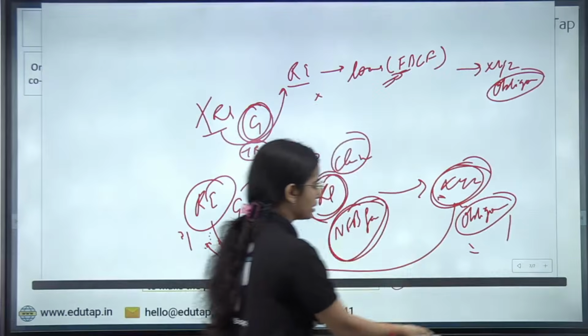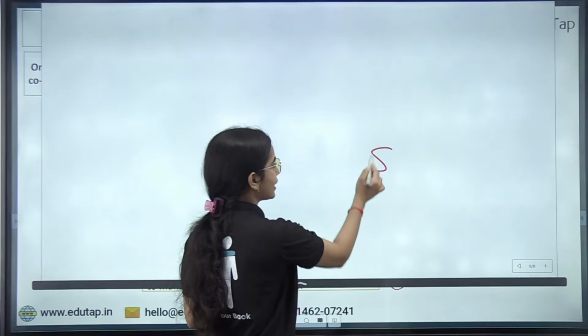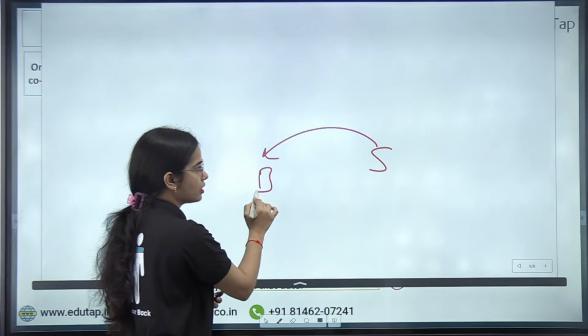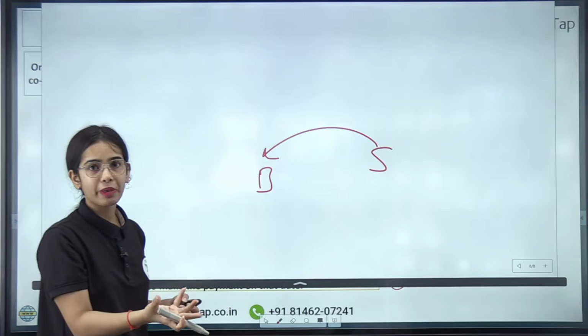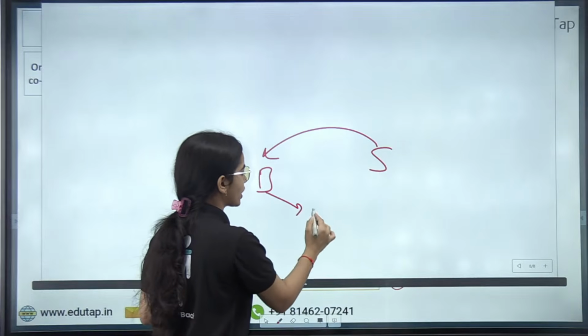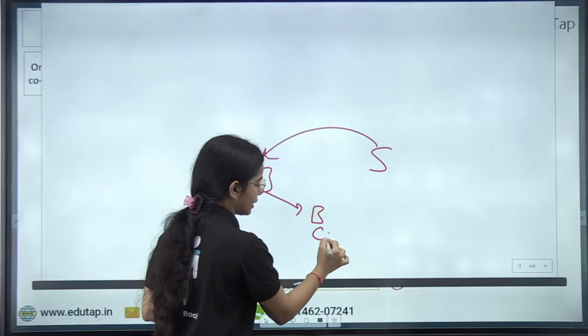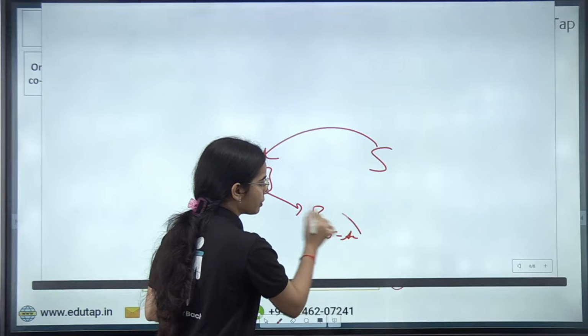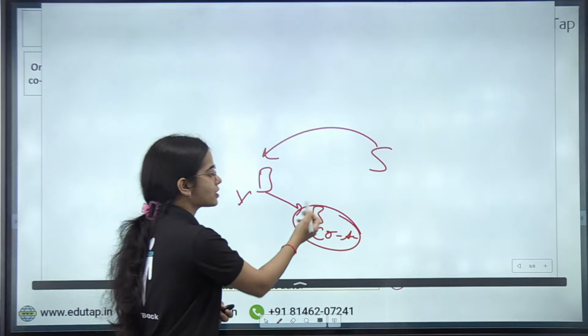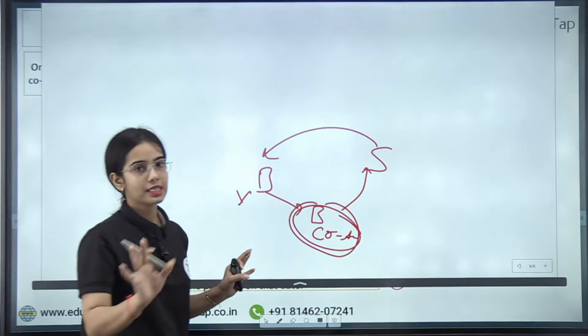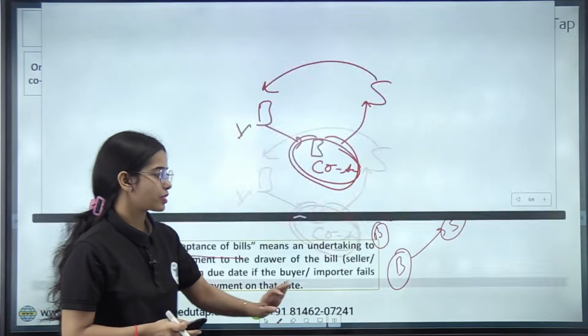Okay. So the seller is saying, I can provide you the material, but what is the guarantee that you will pay after 2 months? The buyer says, okay, I will have the bank co-accept the bill so that if I am unable to pay, at least the bank will pay you, so you will be safe. Okay. So this is the co-acceptance of a bill.